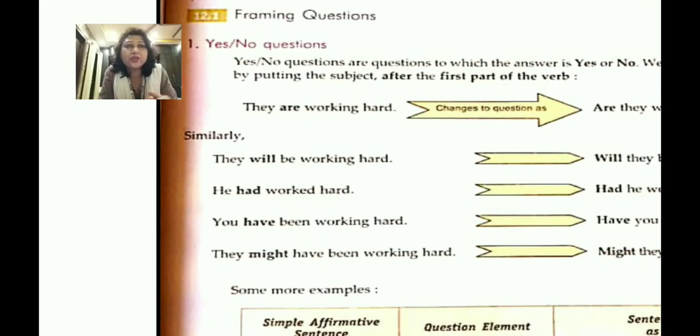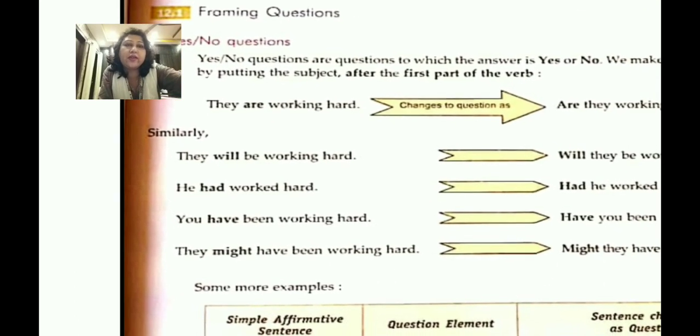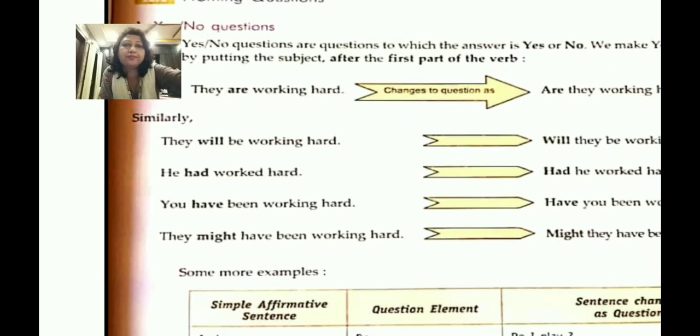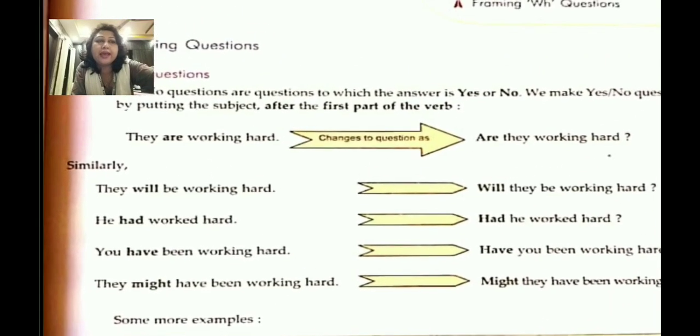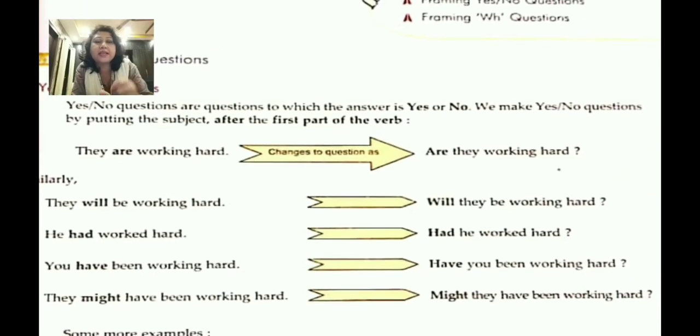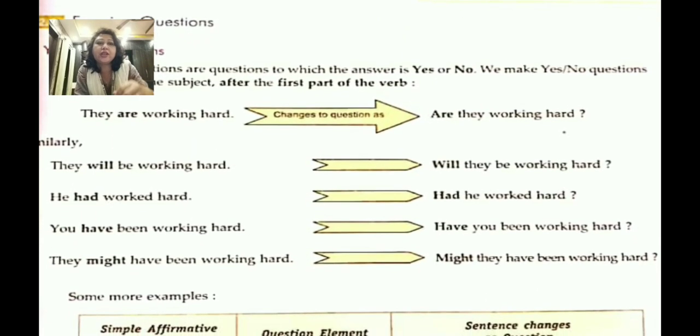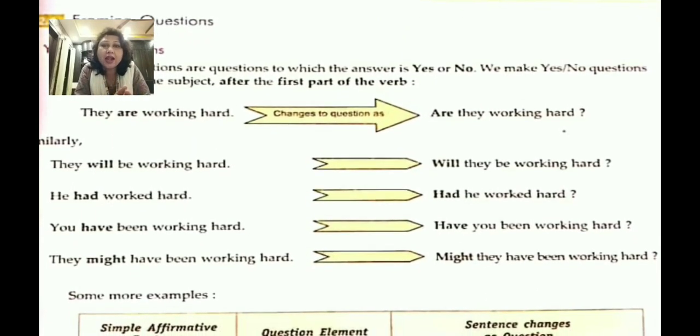Yes and no questions are questions to which the answer is yes or no. We make yes and no questions by putting the subject after the first part of the verb. As an example, they are working hard. If you change it to a question, it will be: are they working hard? Similarly, they will be working hard becomes: will they be working hard? He had worked hard becomes: had he worked hard? You have been working hard becomes: have you been working hard?